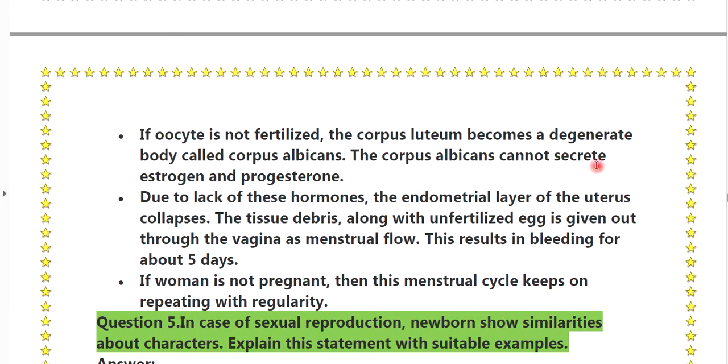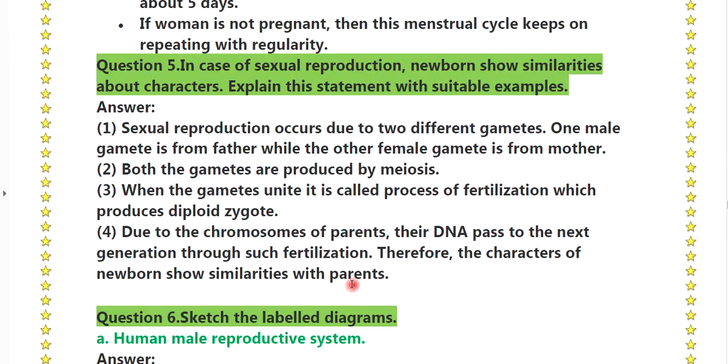The corpus albicans cannot secrete estrogen and progesterone. Due to the lack of these hormones, the endometrial layer of the uterus collapses. The tissue debris along with the unfertilized egg is given out through the vagina as menstrual flow. This results in bleeding for 5 days. If the woman is not pregnant, this menstrual cycle keeps on repeating regularly.